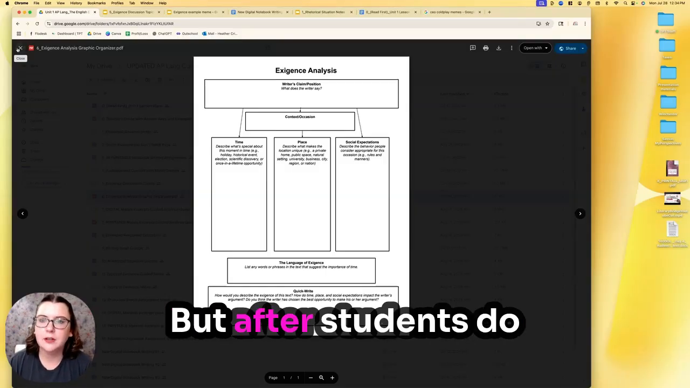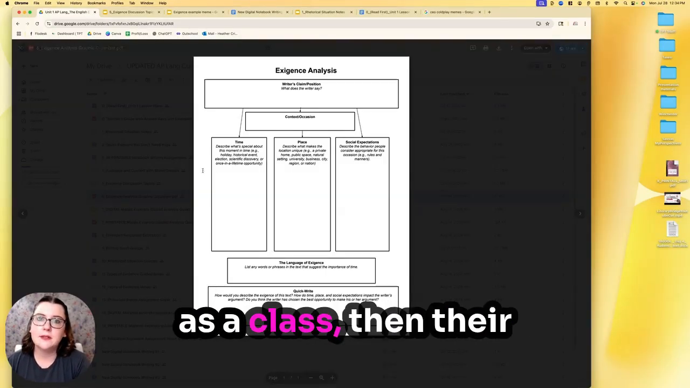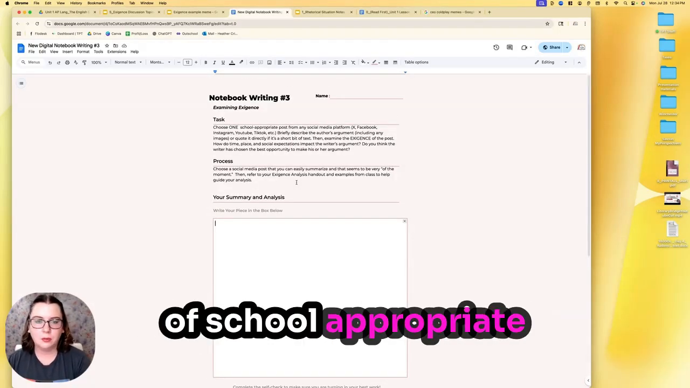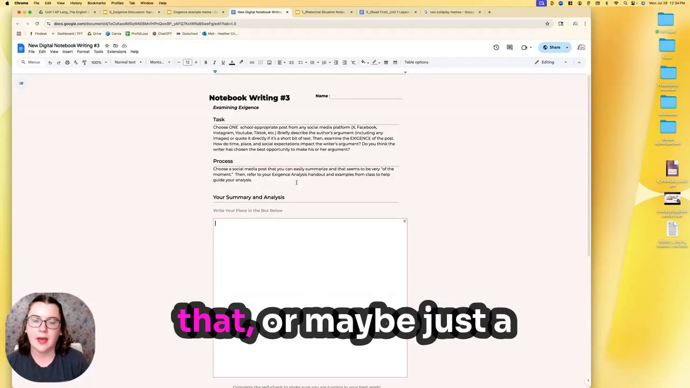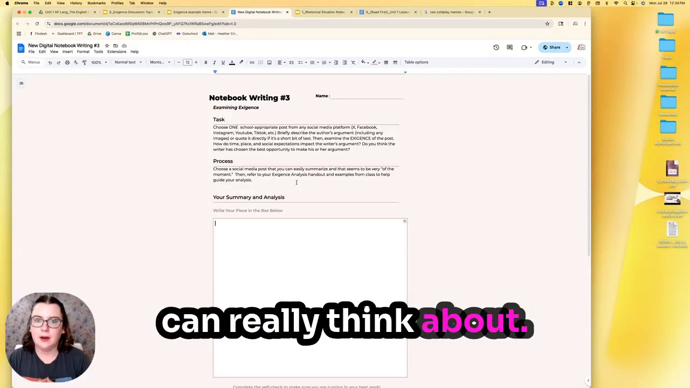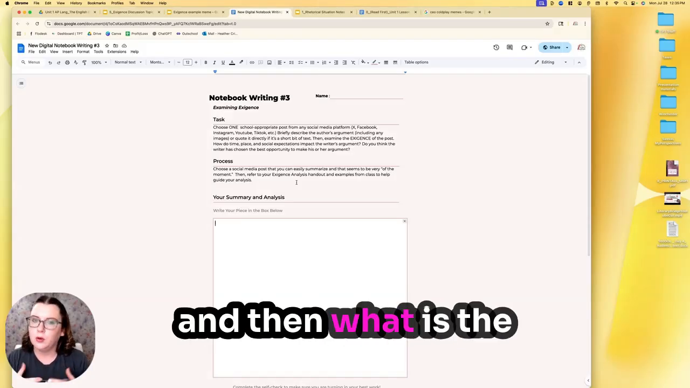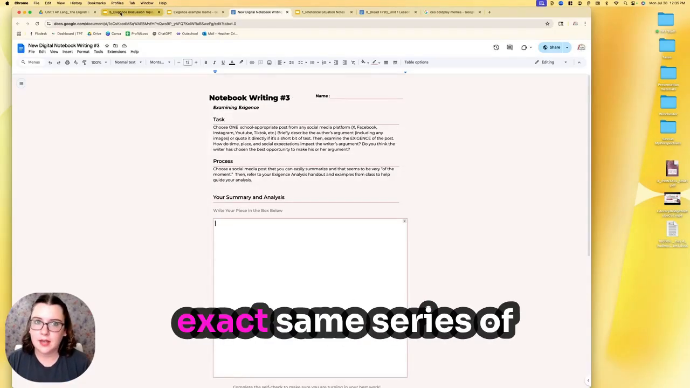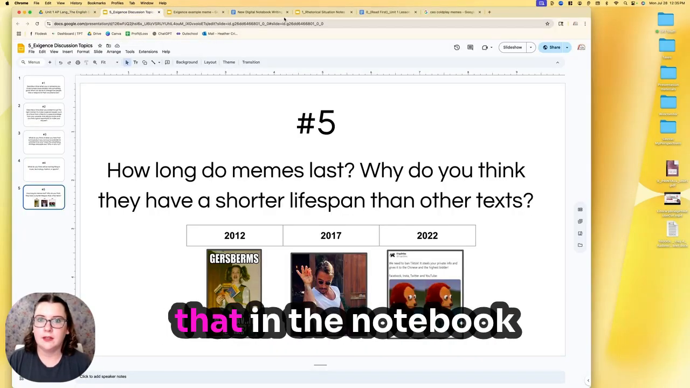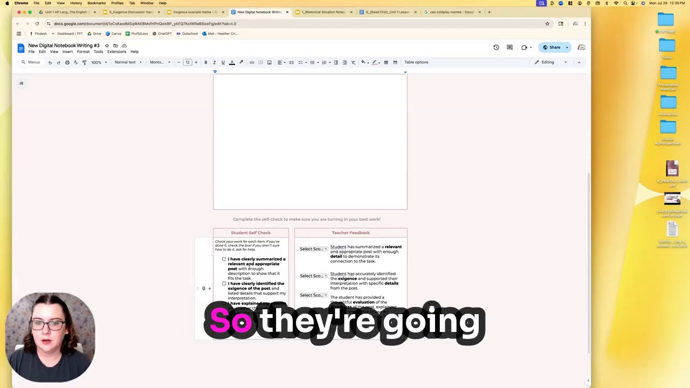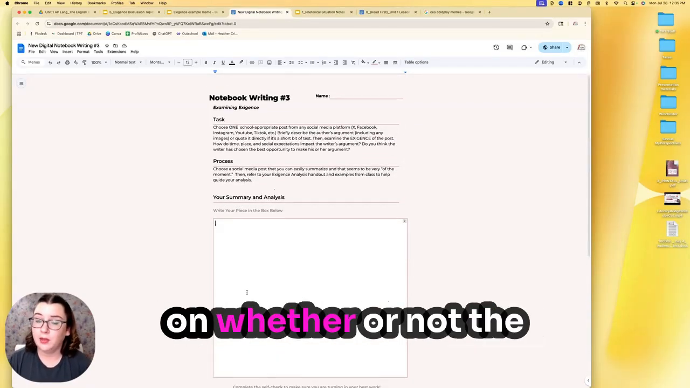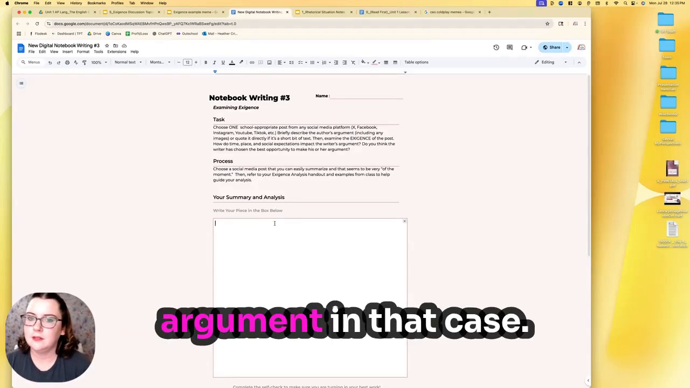But after students do that analysis with you as a class, then their notebook writing assignment will be to find a short text of their own. So I suggest some sort of school appropriate social media post, maybe a meme, or maybe just a local headline that they can screen capture, but something that they can really think about: what argument is the author making, and what is the exigence of the post. And I would have them consider the exact same series of questions that we talked about in the organizer, and then they're going to be writing to that in the notebook writing assignment and turning that in. So they're going to make sure that they've summarized it, they've identified the exigence, and they've explained their opinion on whether or not the author chose the best moment to make their argument in that case.